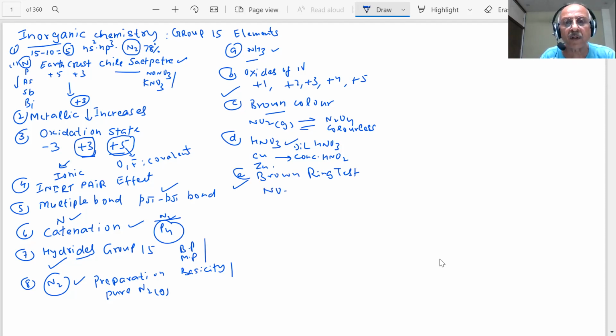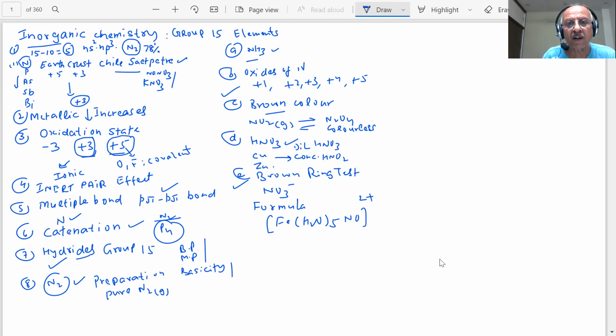What is the formula of the brown complex which is obtained? The formula was asked in the paper: [Fe(H2O)5NO]2+. That formula is given in the book, but there is something here that we will explain later on, not now.